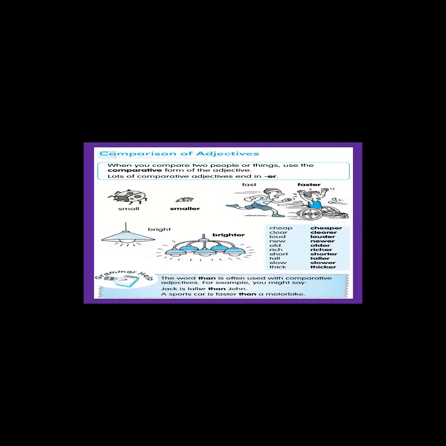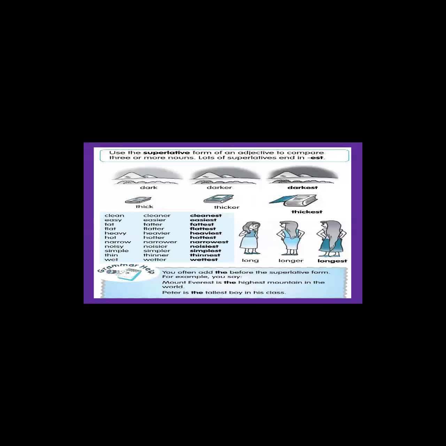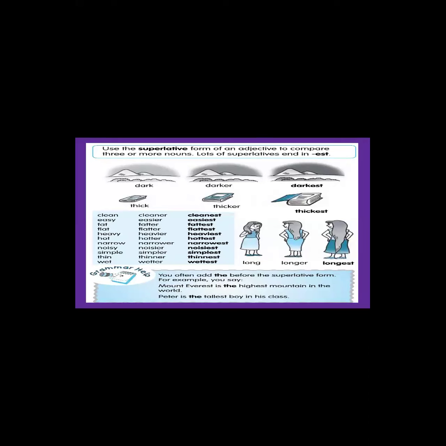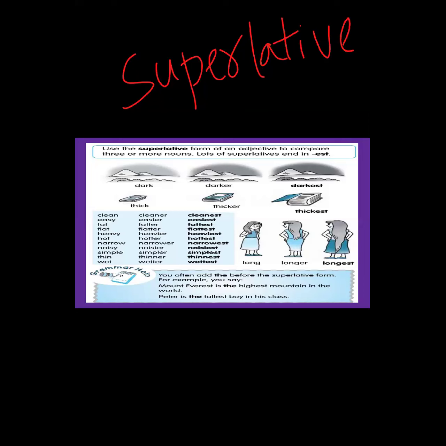If I have to compare more than two people, animals, things, or objects, then I am going to use the superlative degree, the superlative form of adjective. And in the superlative, what do we add at the end? est. Smallest, tallest, sharpest. Are you clear with this?